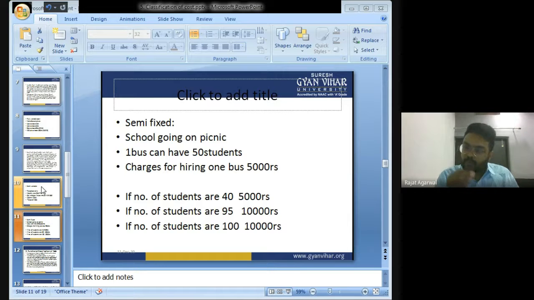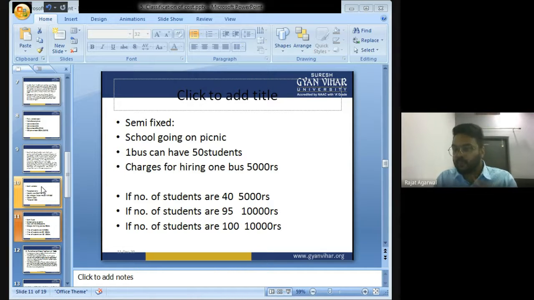If the number of students is 95, then how many buses do we have to hire? Sir, we have to hire two buses. Now, the hiring charge of one bus is 5,000, so the hiring charge of two buses will be 10,000. Now, if there are 51 students, 80 students, 90 students, up to 100, the cost will remain 10,000 because we have to hire two buses.